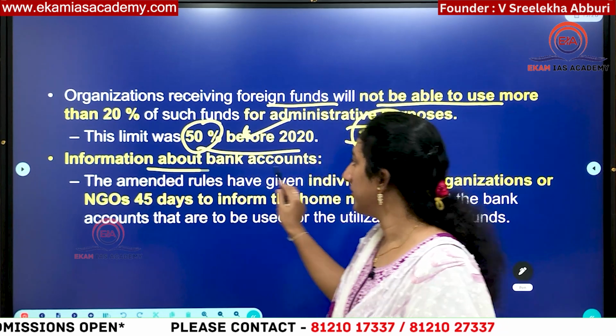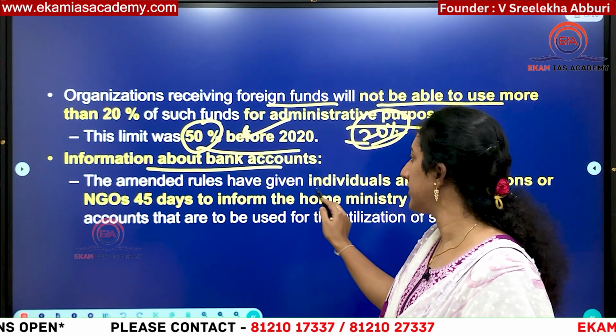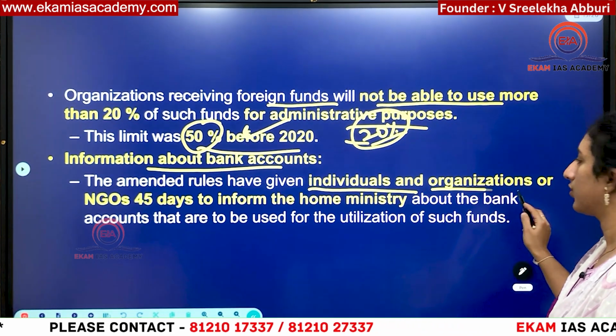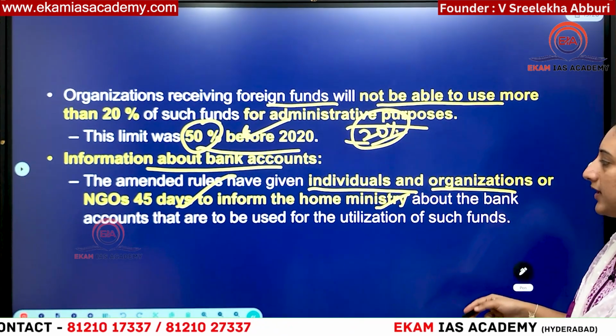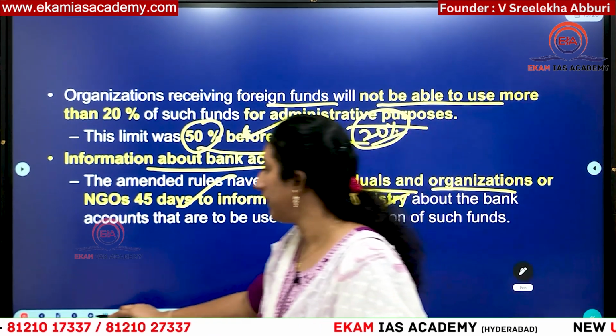And information about bank accounts. The amendment rules say that individuals and organizations have 45 days to inform the Home Ministry about the bank accounts for which they are using this foreign funding.